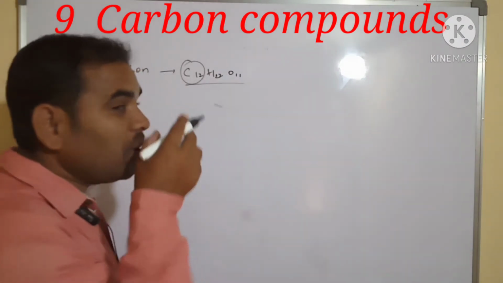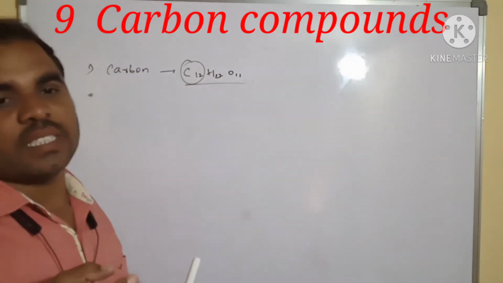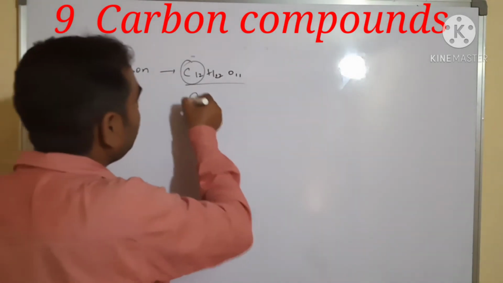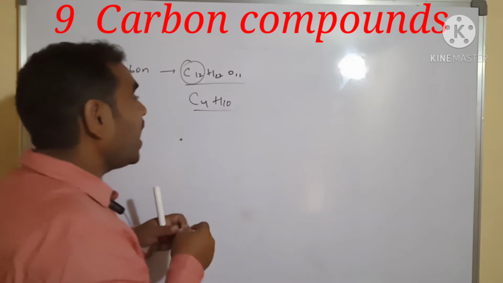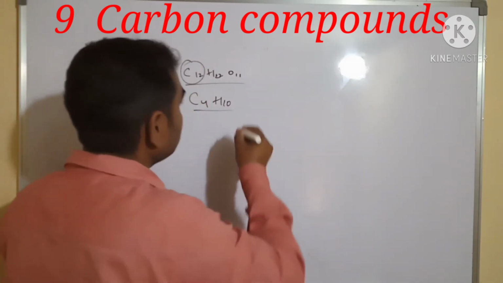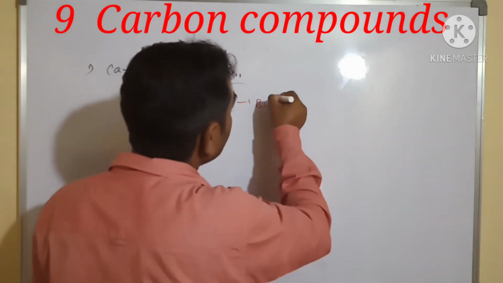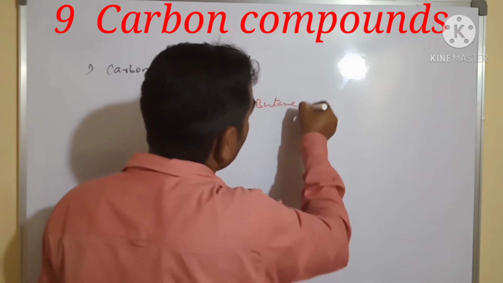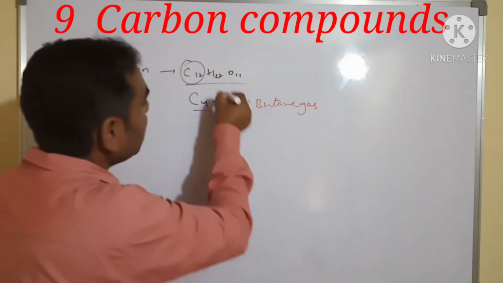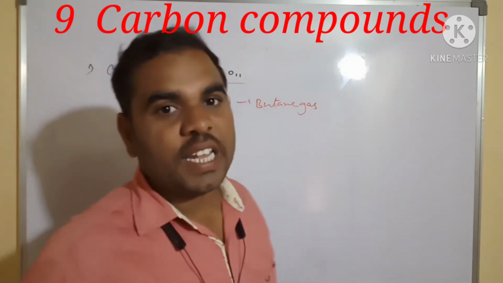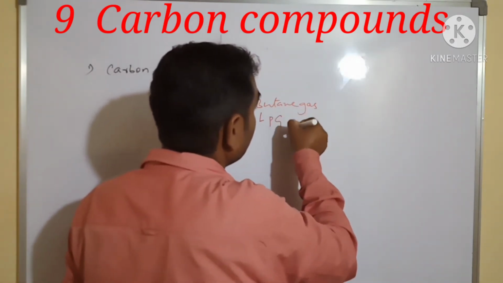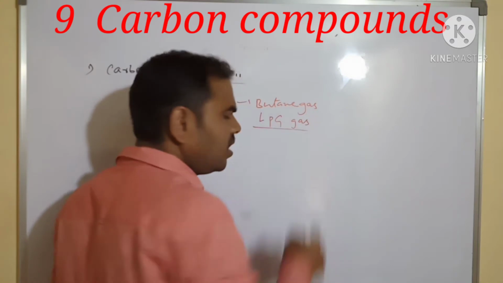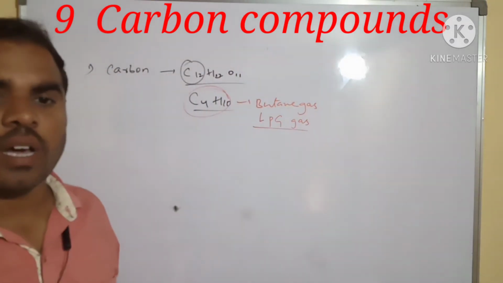Next, we use butane gas, C4H10. Butane gas is used in the preparation of LPG gas. All of these are made from carbon.